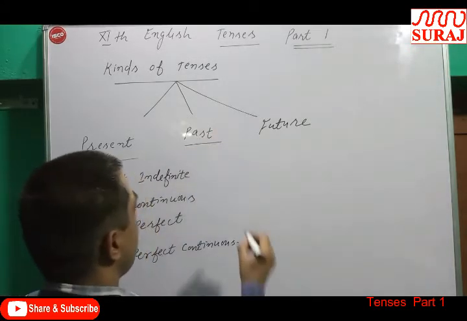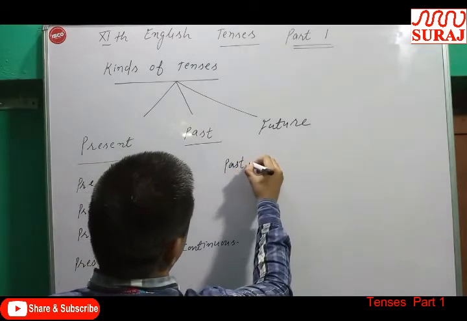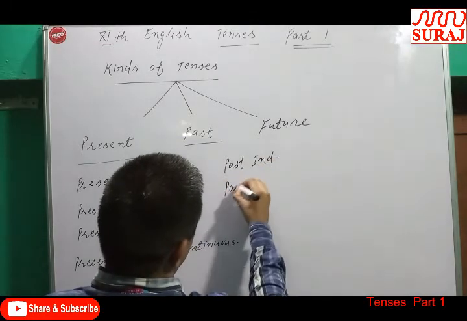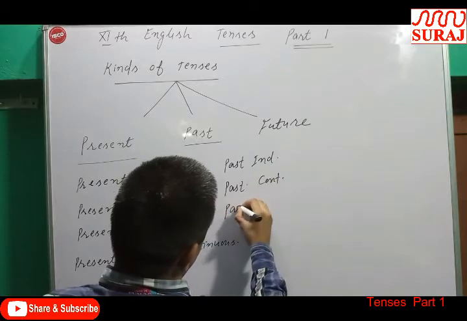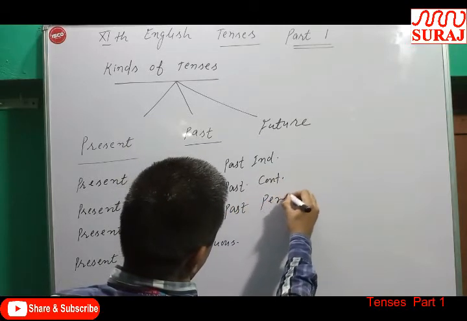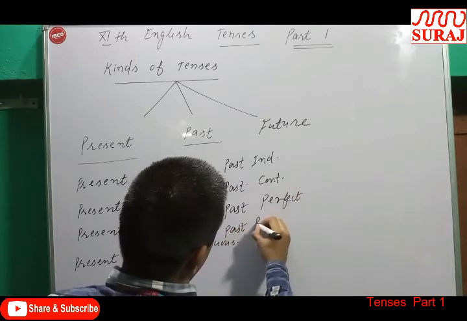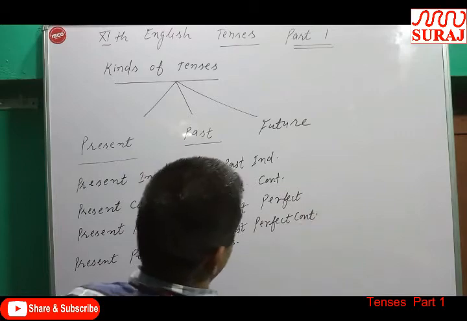Past tense also can be divided into four parts: past indefinite, past continuous, past perfect, past perfect continuous.